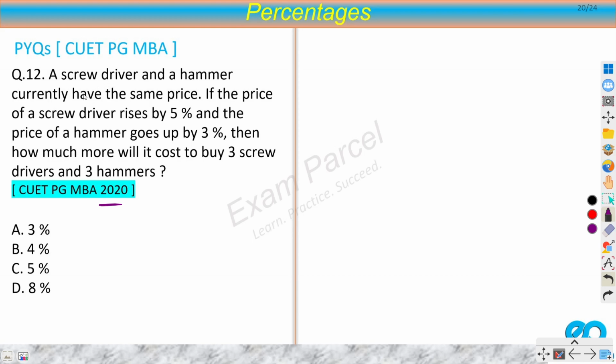So there is a screwdriver and there is a hammer, and the price of both is the same. If the price of a screwdriver rises by 5% and the price of a hammer goes up by 3%, then how much more will it cost to buy 3 screwdrivers and 3 hammers? So let's say my method 1, and this is the basic one. So I have a screwdriver and I have a hammer, and both have the same price.